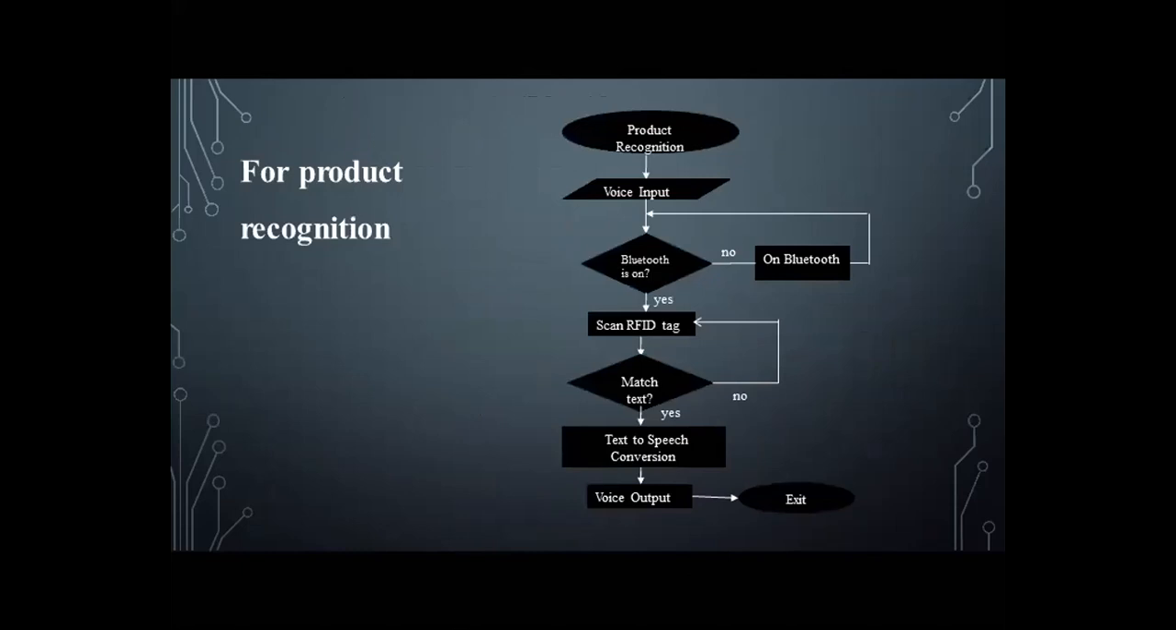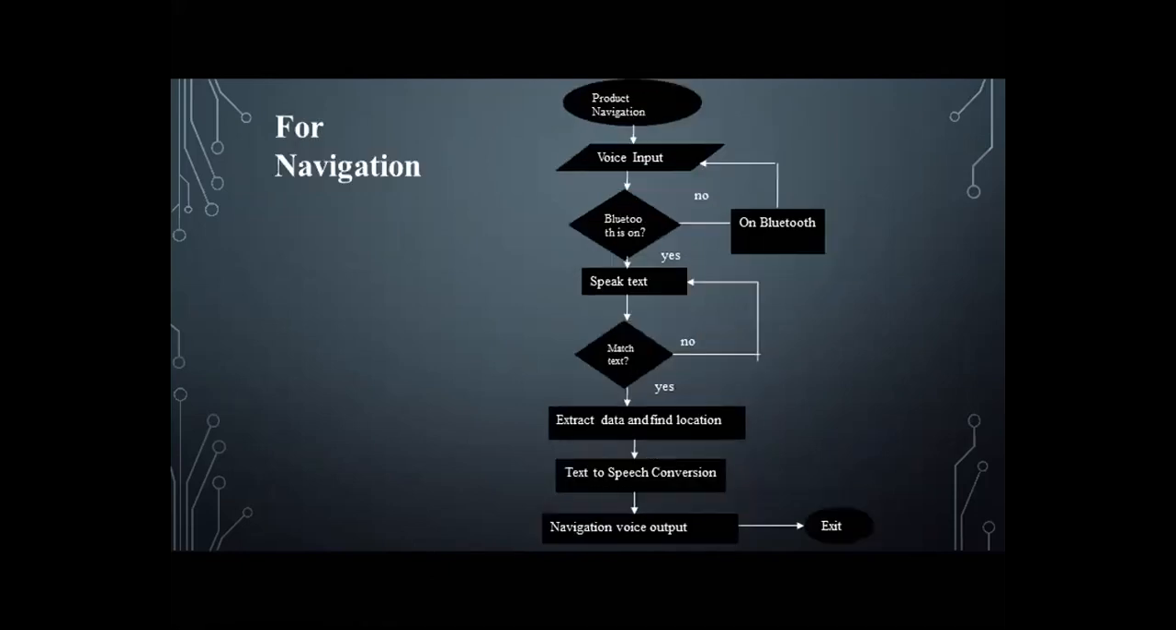The next objective is product recognition, that is, how a product is recognized inside the shopping mall. When blind people give the product through voice, it will check whether Bluetooth is on or not. If Bluetooth is on, then it will scan the RFID tags. If the scanned RFID tag matches the text, it will convert it using text to speech conversion, and it will give the output through voice, or else it will exit. If Bluetooth is off, it will tell them to turn on the Bluetooth. So this is about product recognition inside the mall.